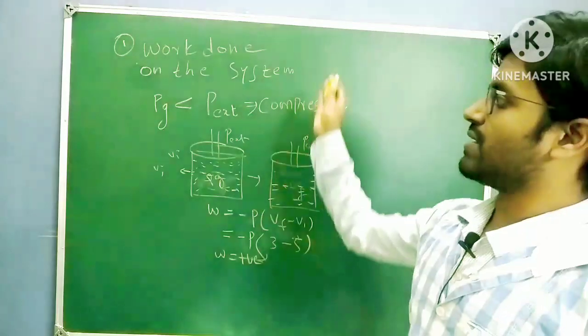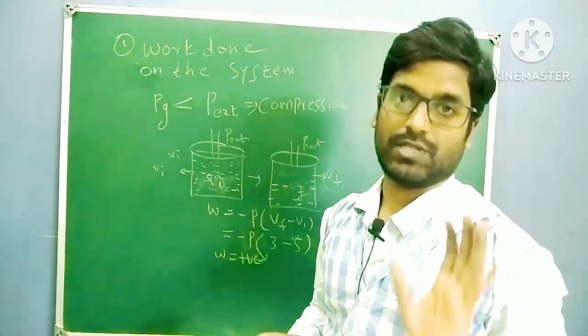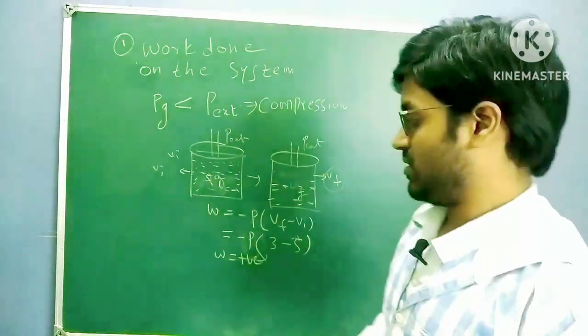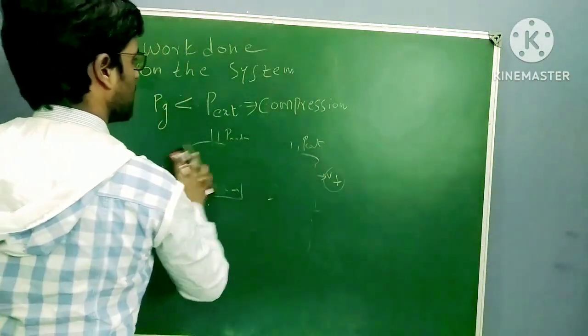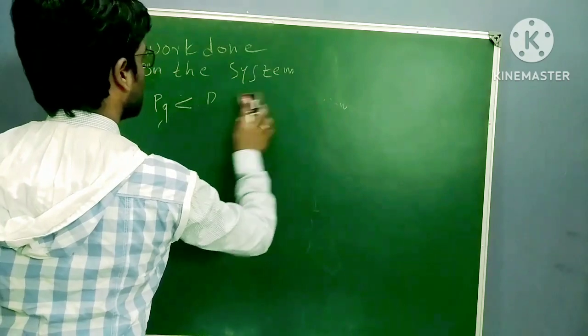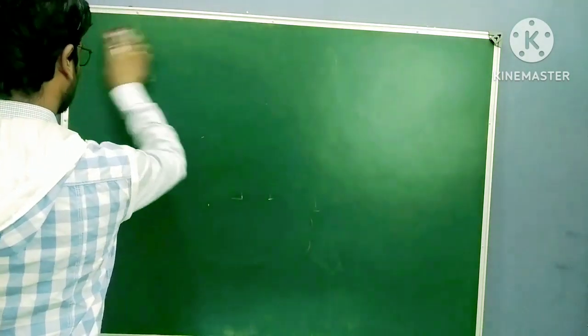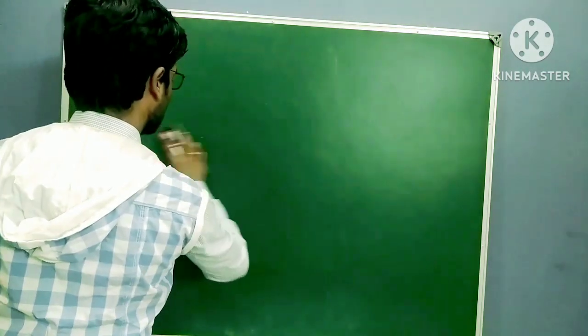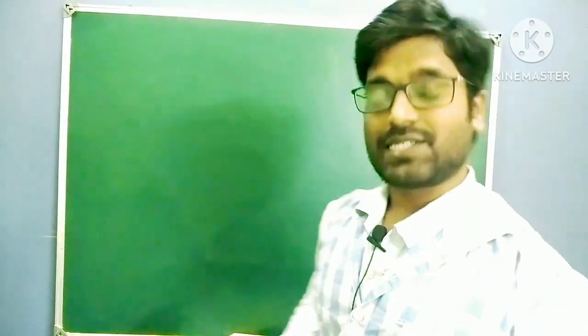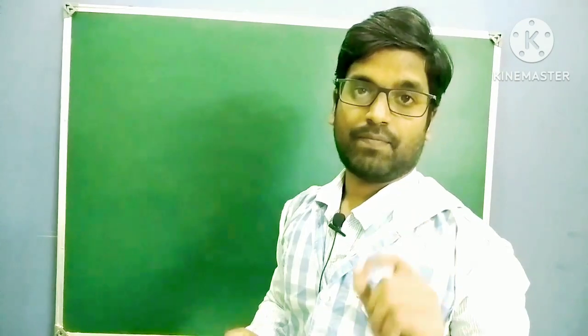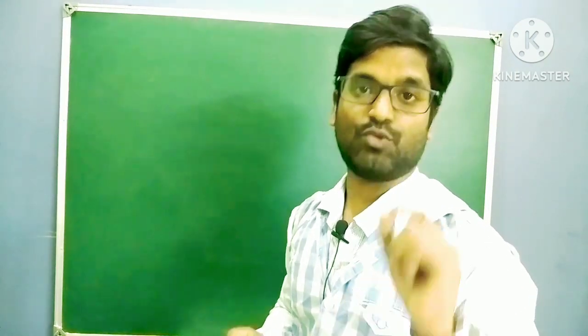So during work done on the system, W equal to positive. This is also very, very important. Work done by the system, W equal to negative. Work done on the system, W equal to positive. Clear? Okay. Next, work done against free vacuum.